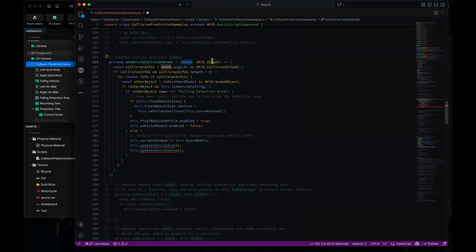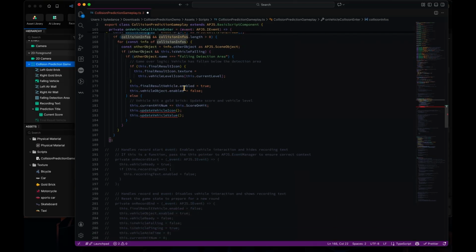It will pass in an event, which is APJS I event, and we'll have the collision infos as the argument, and we'll cast the type to be collision info 2D, and in it we will have the other object information from the info.